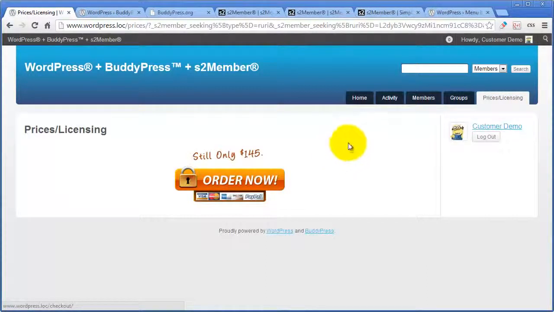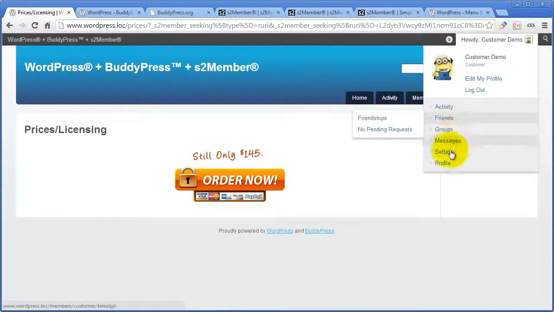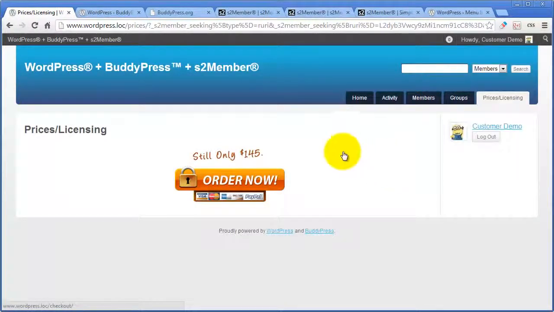Pretty simple. And as you can see, you can do a lot of things here. You could package up and say, okay, level 1 is going to give access to messages, to the activity, to the friends, and this and this and this. So you can sell different levels. You can have even custom capabilities. For any of you out there that are more experienced with S2 Member, you know that there's a lot of control. And I'm going to show you in just a moment how to do things like control the navigation bar. I'm going to show that in the next segment of this video, and how you can also use what are called simple shortcode conditionals with BuddyPress.